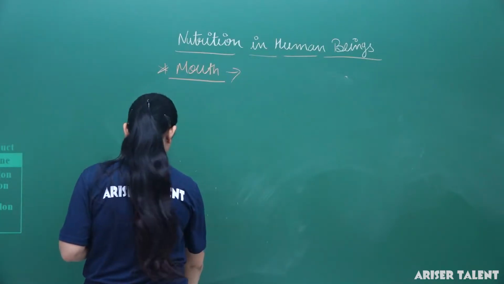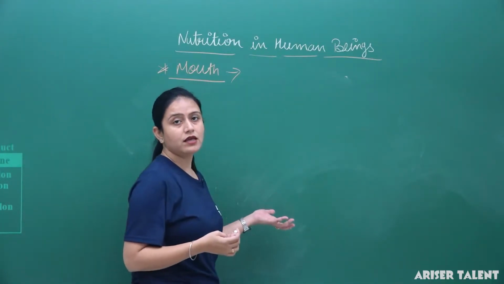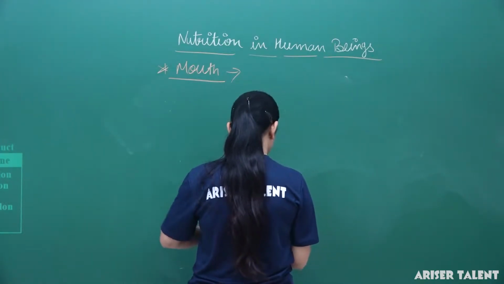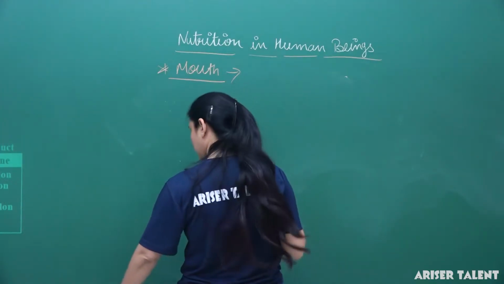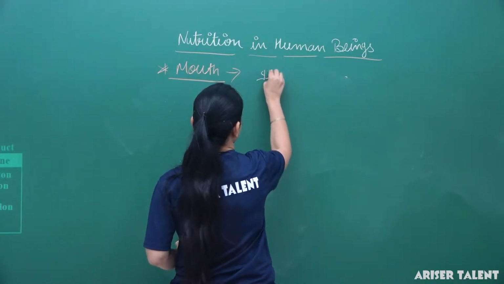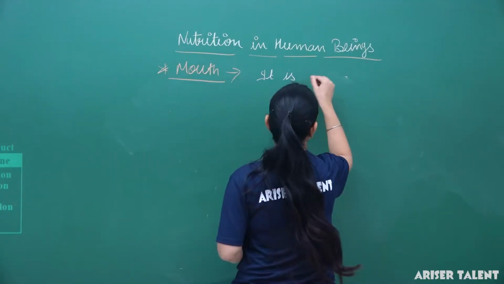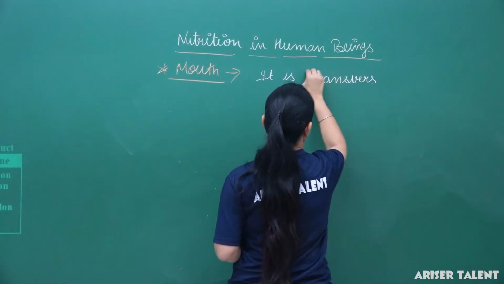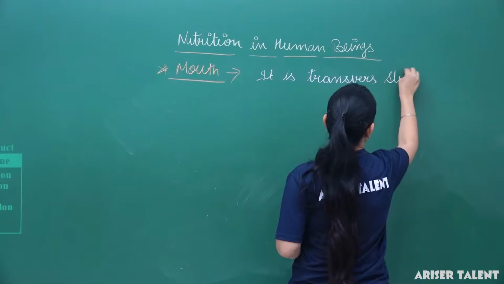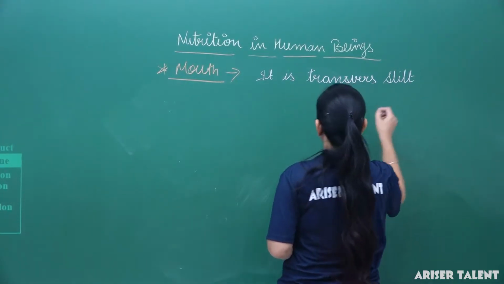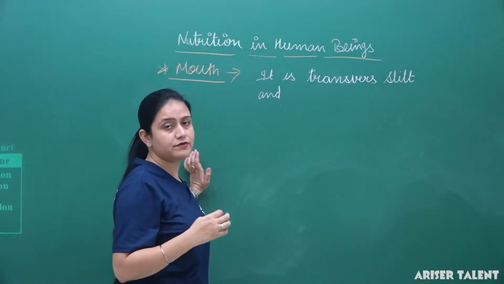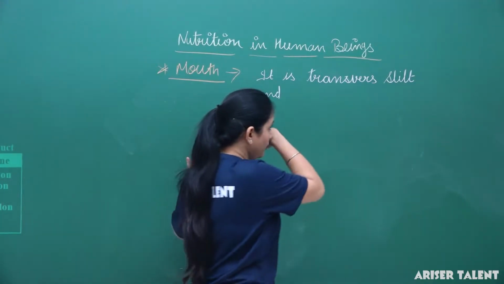It is a slit which opens in the buccal cavity and is surrounded by the lips. Okay, it is a slit. It is a transverse slit, and it has folds of lips which are two in number.